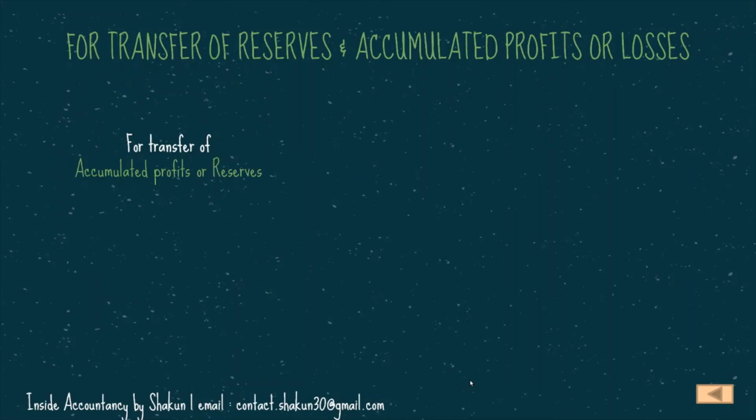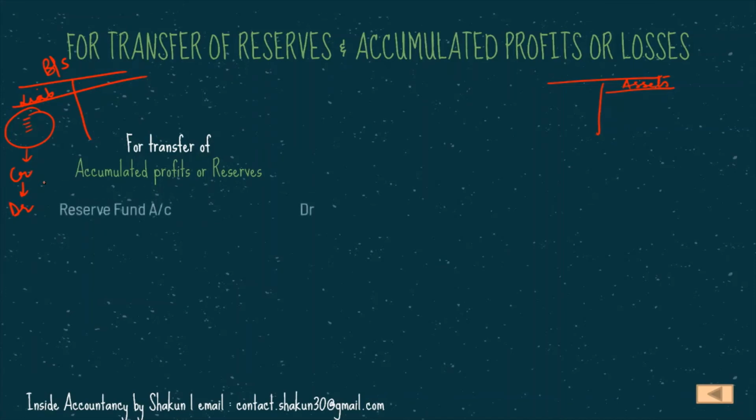So for transfer of accumulated profits or reserves, accumulated profits or reserves means those accounts which you find on the liability side. Okay, so if this is the balance sheet, so on the liability side, the accounts that you find, they are all accumulated profits or reserves. And if in the balance sheet you find anything on the asset side, they are the accumulated losses, right? So for the transfer of accumulated profits or reserves, since they appear on the liability side, all these have a credit balance, and when you want to write them off, you are going to debit them.